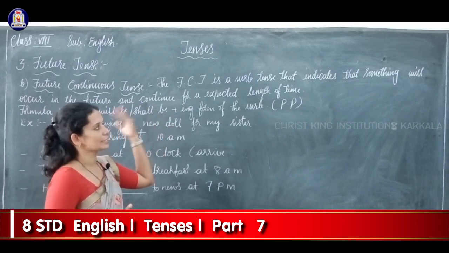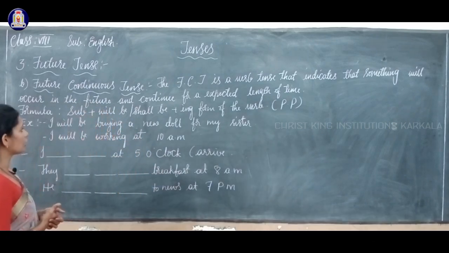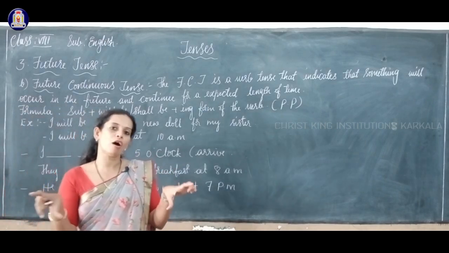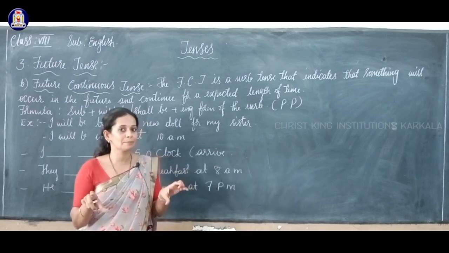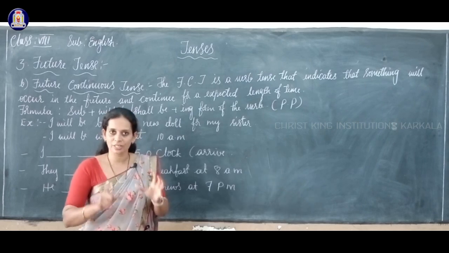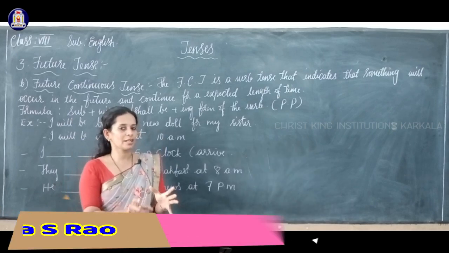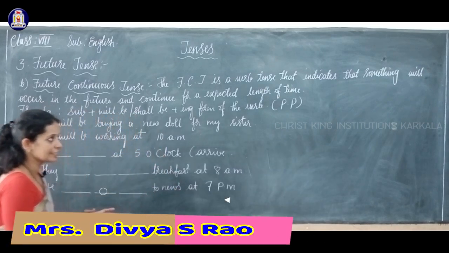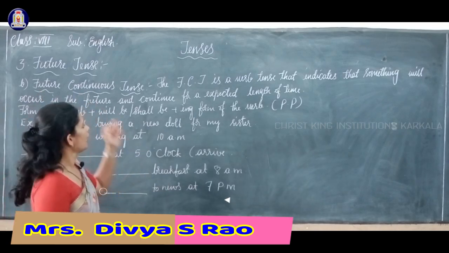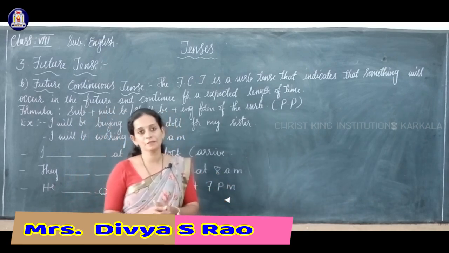Future continuous tense is a verb tense that indicates that something will occur in the future and continue for an expected length of time. It will continue for an expected period of time. So in future continuous tense, the action is going to happen in your near future only, right? Here it indicates an action which will occur in the future and continue for an expected length of time or for a period of time.